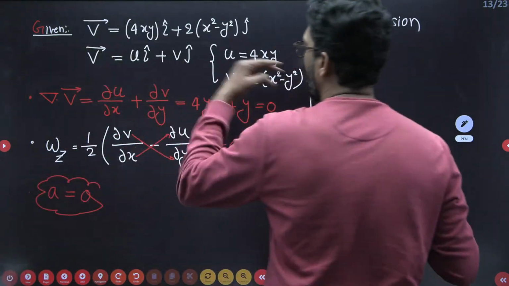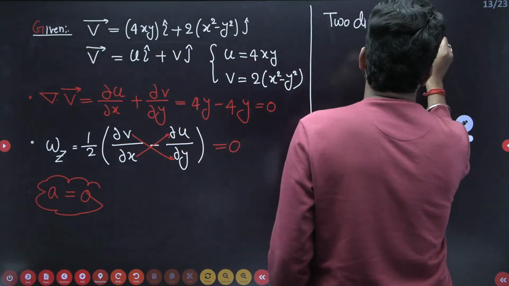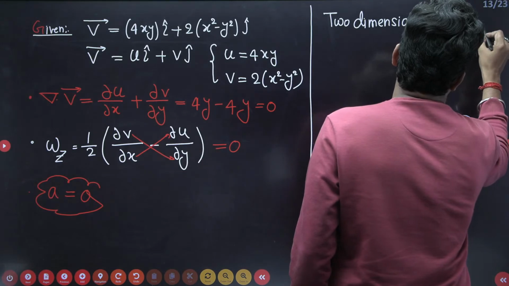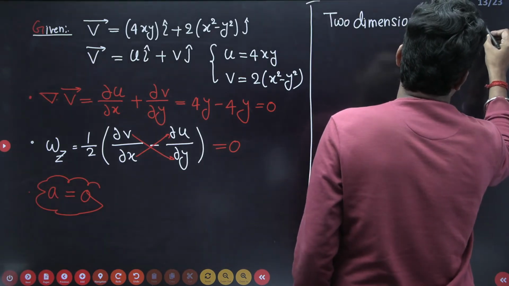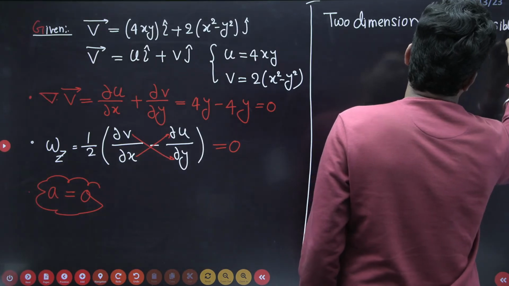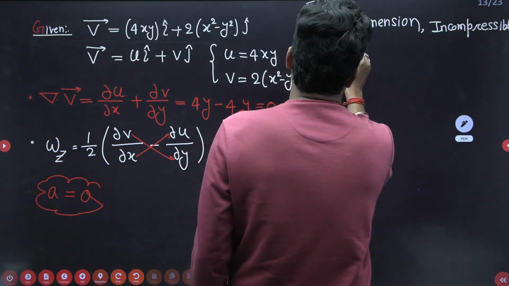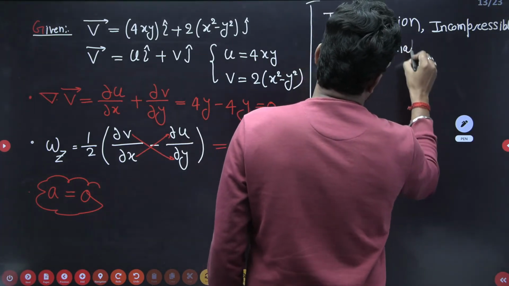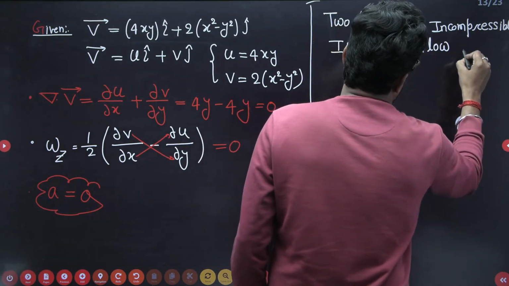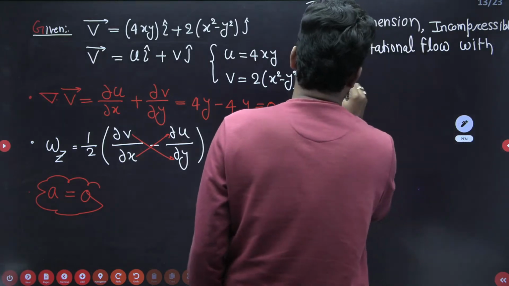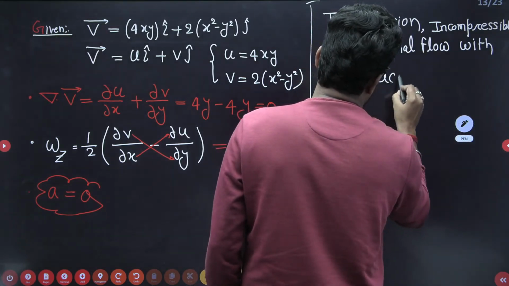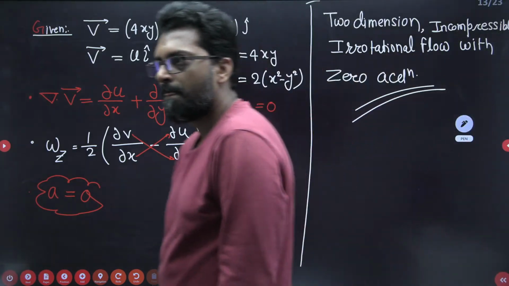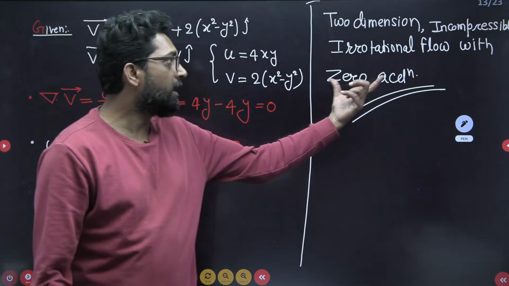The fluid is two-dimensional, incompressible, irrotational flow, with zero acceleration. This is okay. Clear? This is clear, beta? So this is the kind of the fluid.